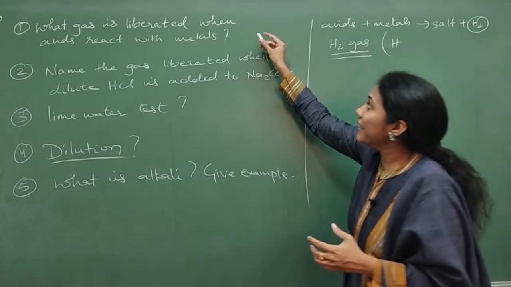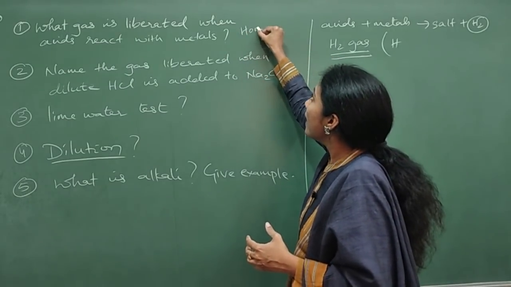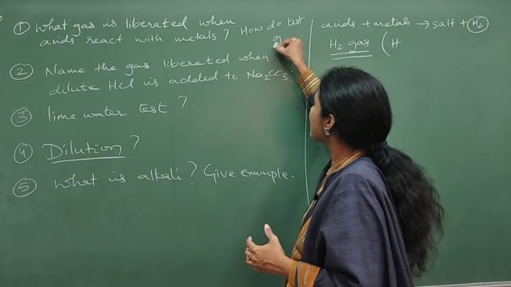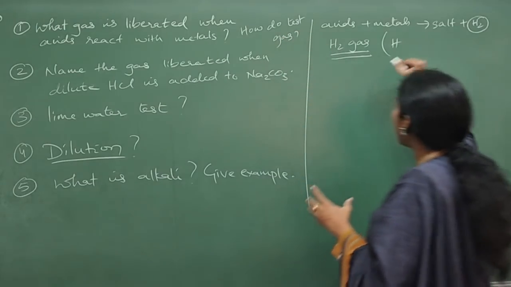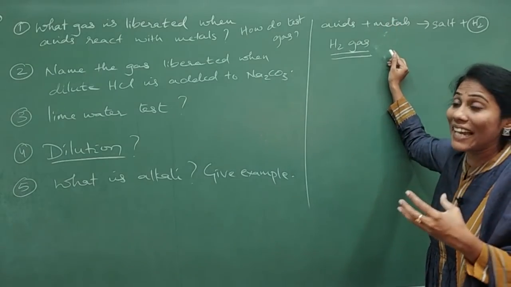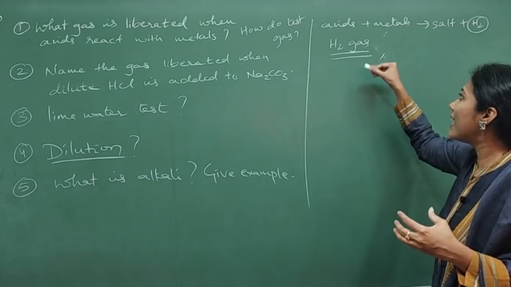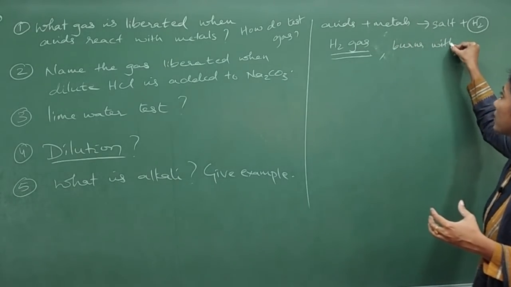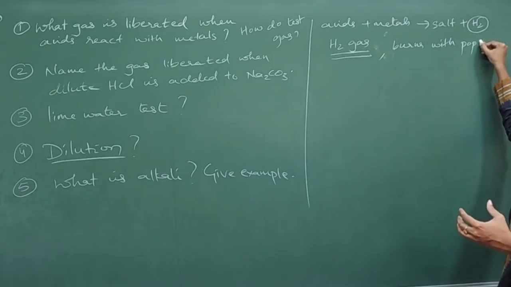So I'm adding one extended question here. How do you test the hydrogen gas? When you keep a burning candle near hydrogen gas, it burns with a pop sound.